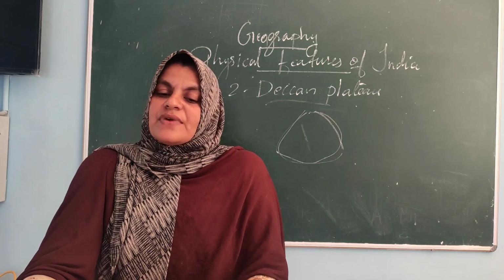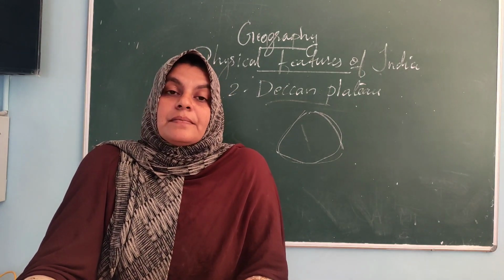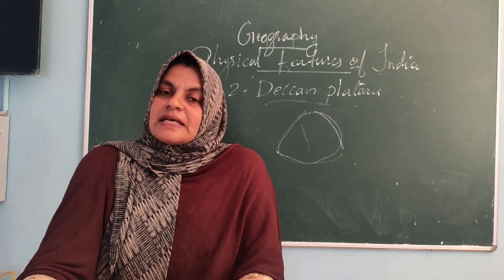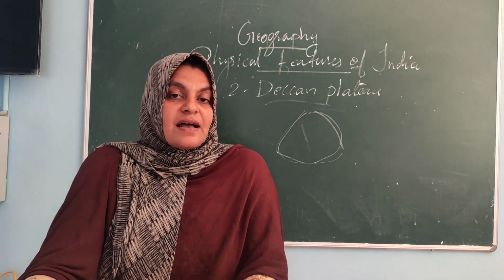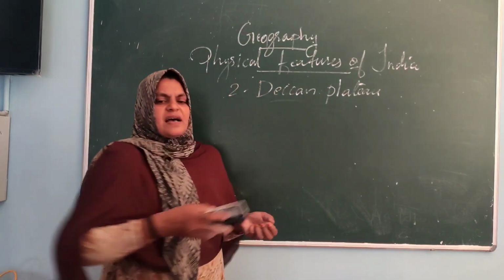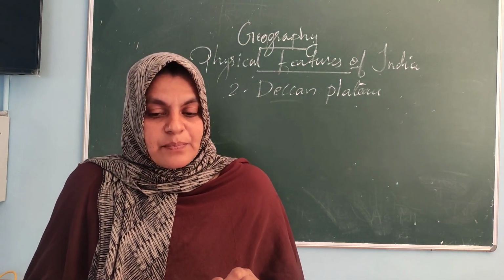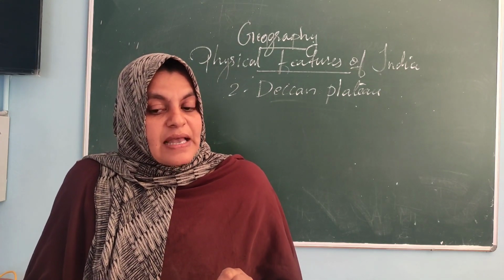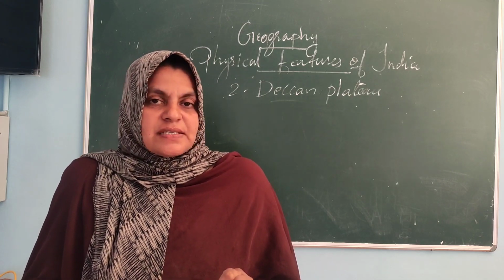The prominent hill ranges from west to east here are Garo, Khasi and Jaintia. Don't worry. Which are the hill ranges we can see in this Deccan Plateau, the prominent hill ranges from west to east.